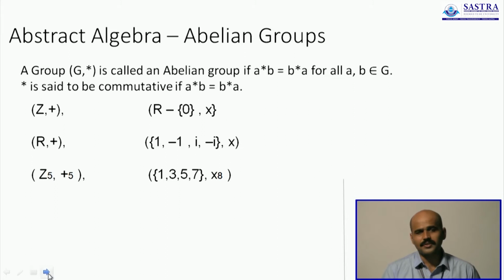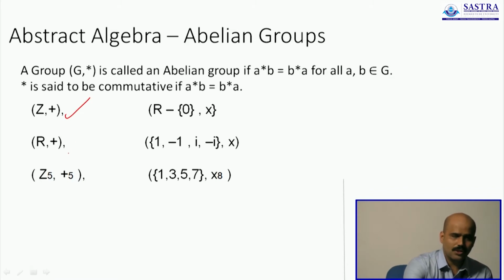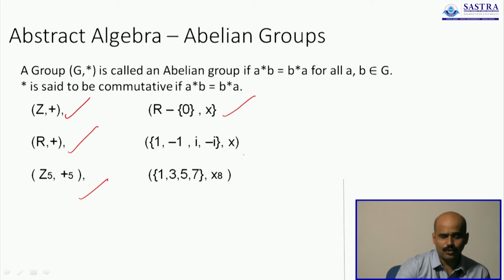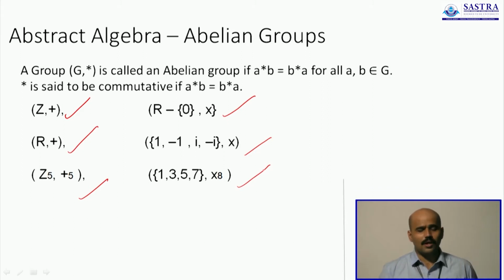And all the groups that we have seen yesterday, provided they are groups, also qualify to be abelian groups, because all operations we have performed so far have been simple enough. They have been based only on addition and multiplication, both of which are commutative operations, and therefore the group on integers, on real numbers, on addition modulo 5, on real numbers with multiplication, the 4th roots of unity, and 1, 3, 5, 7 with multiplication modulo 8. All these 6 examples are examples of abelian groups.